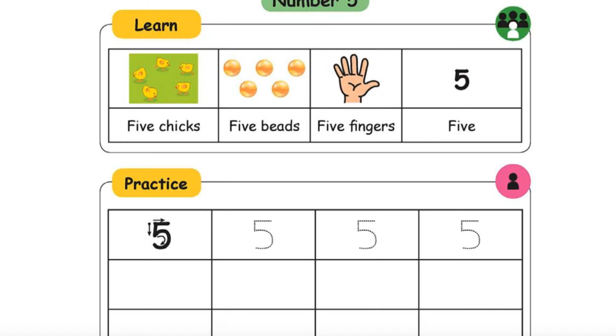Hey, what happened? Okay, let me draw like this. Fine. Thereafter, again.